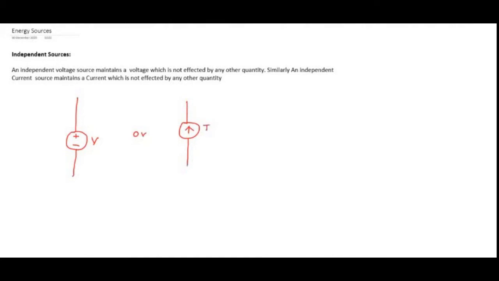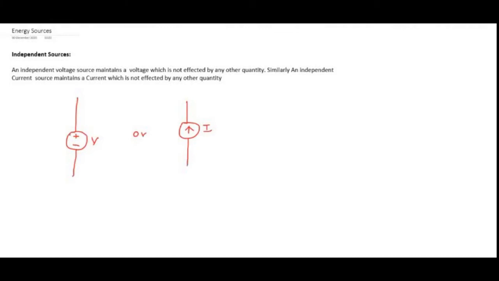So this is the symbols of independent voltage source and independent current source. Already we know that the current source can be indicated as a circle. Inside the circle we will mark one arrow. So this arrow will indicate the current direction.